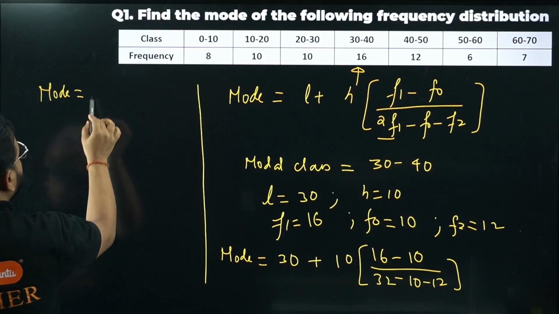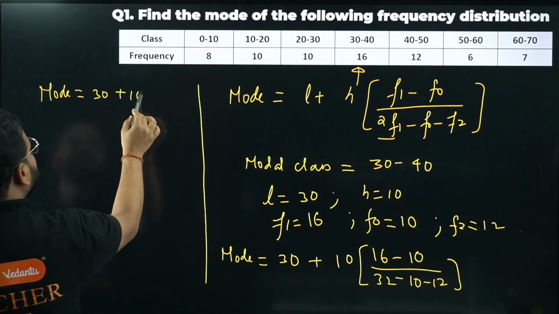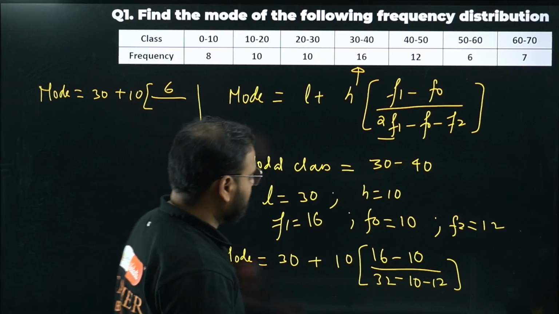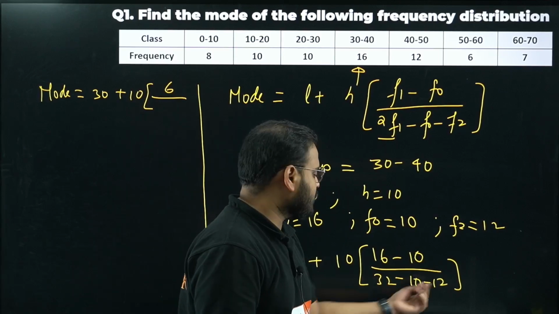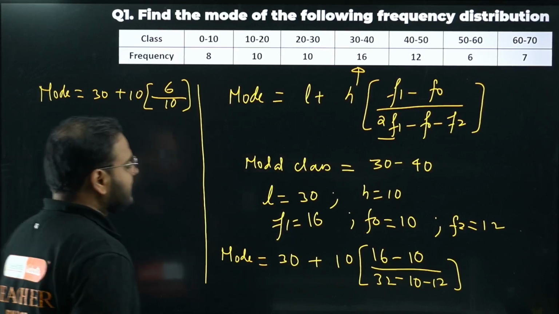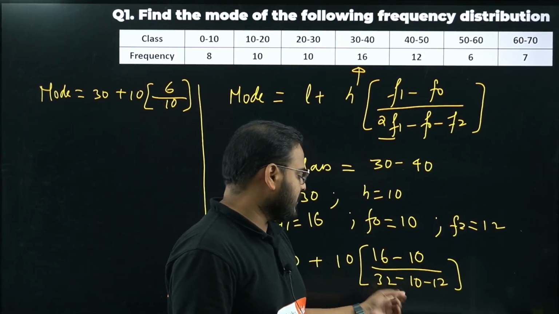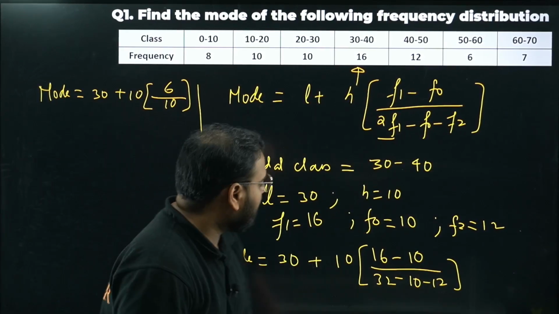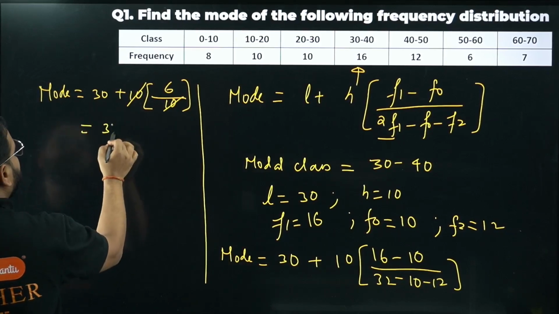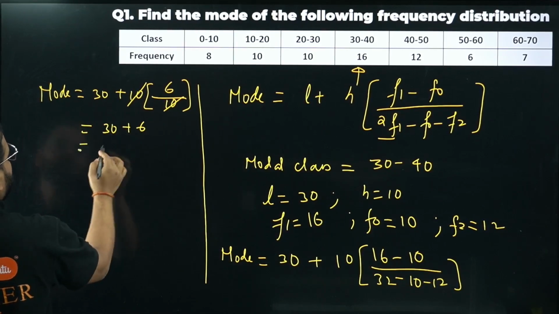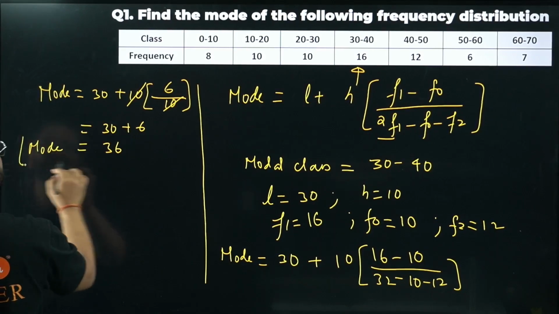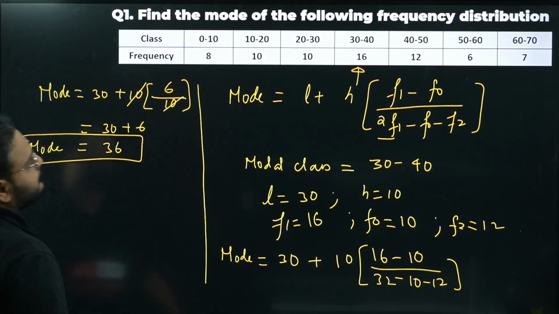Mode will be 30 plus 10. The numerator will be 6. Over here, what is the denominator? 32 minus 10 is 22, minus 12 is again 10. Cancel this. What am I getting? 30 plus 6. So 36 is the mode of the given frequency distribution table.